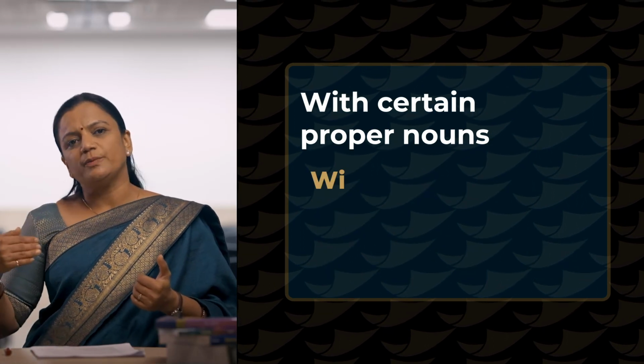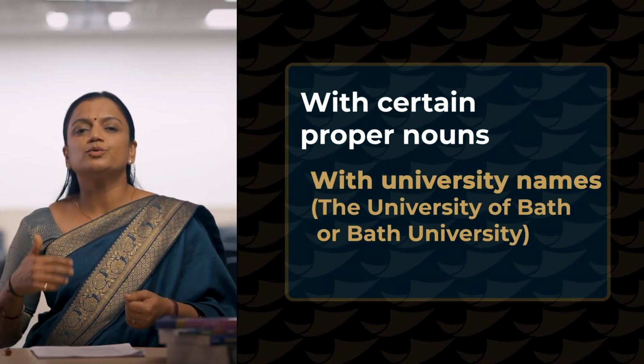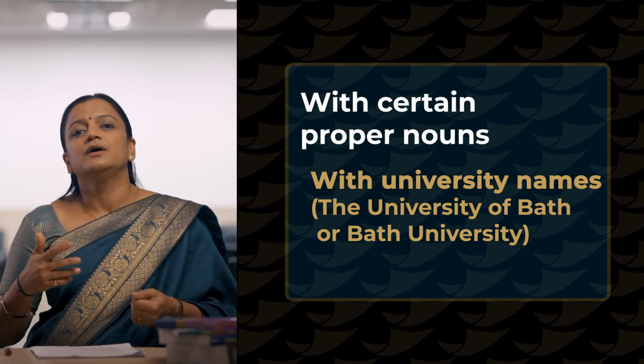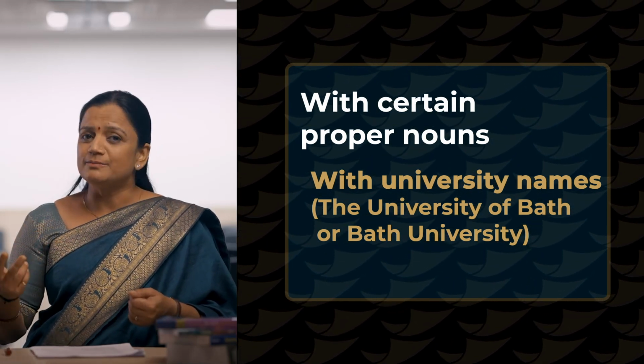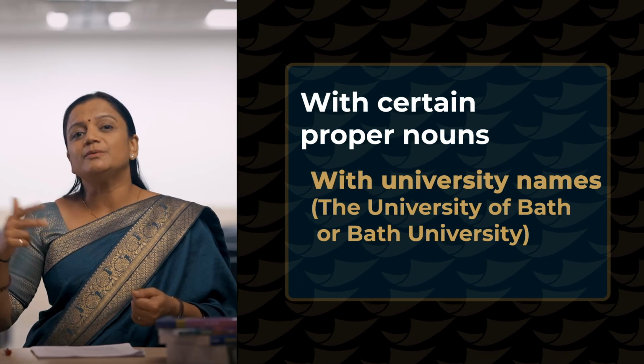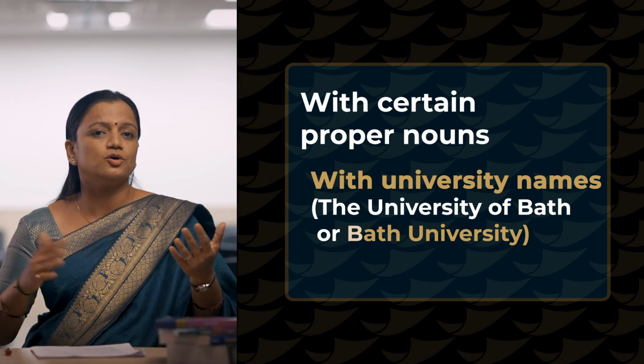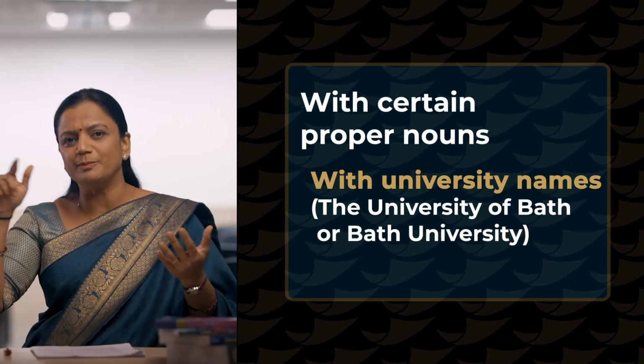Coming to the next topic, where we can place the is before the names of universities. I can say the University of Ahmedabad, but at the same time I cannot say the Ahmedabad University. For example, I can say the University of Bath, but I cannot say the Bath University, like I cannot place the before it. So, we need to be very careful while using the before the names of universities, right?